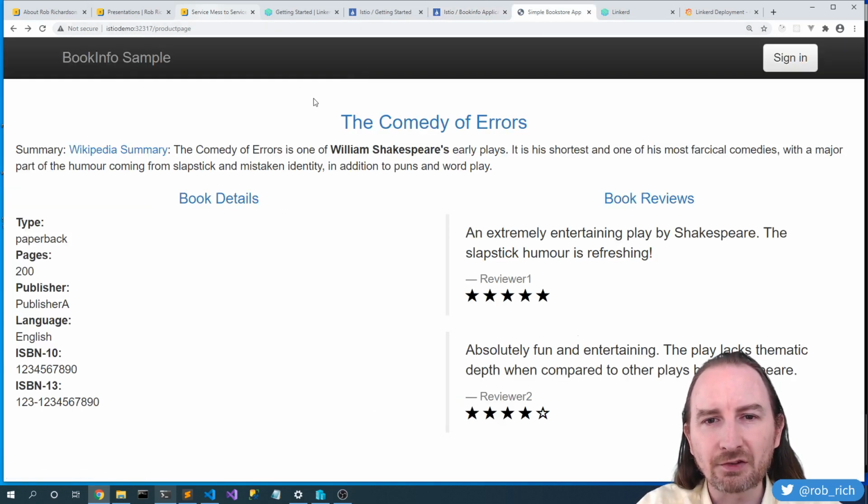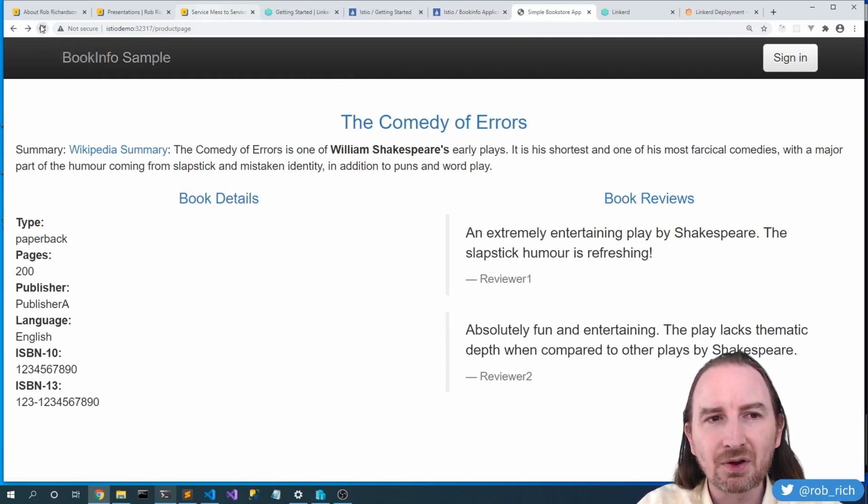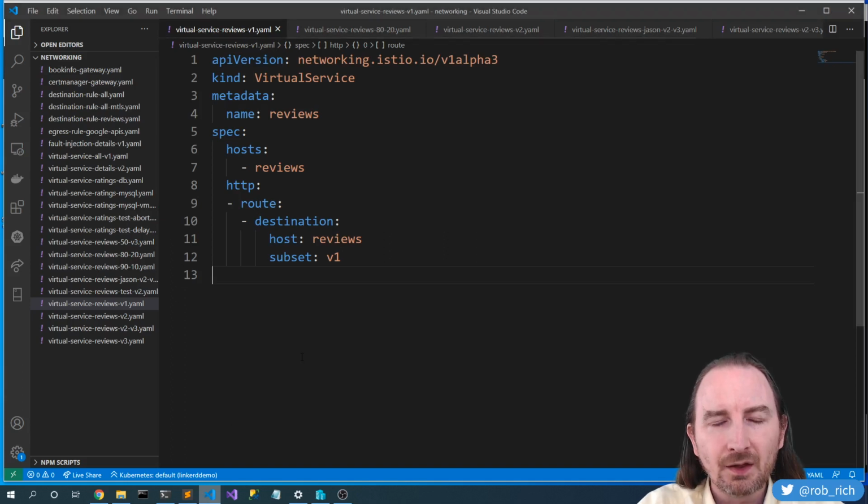I've got the application spun up right here, and in this case we're on version 2. Let's hit refresh, and now we're on version 1. We don't have those stars anymore. Let's take a look at, in Istio, how we would flip between them. Here's that Istio virtual service. This virtual service says, I would like to point all of the traffic to version 1. That's what we've got going right now, and all of our traffic is indeed moving to version 1.